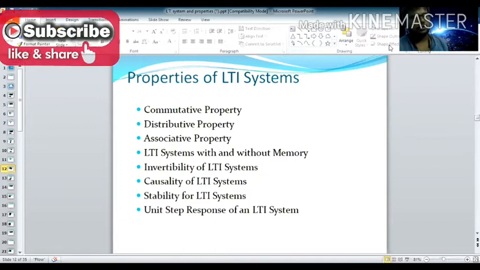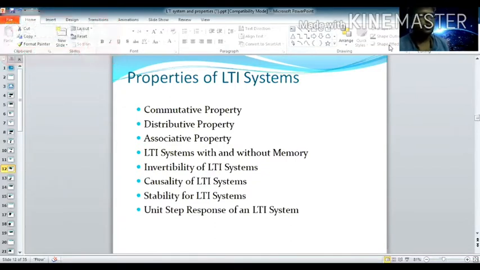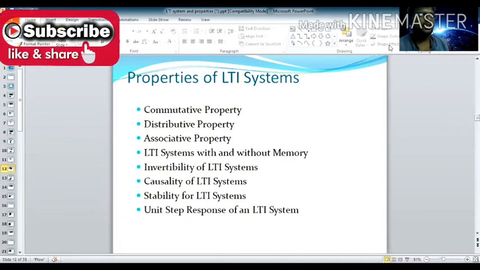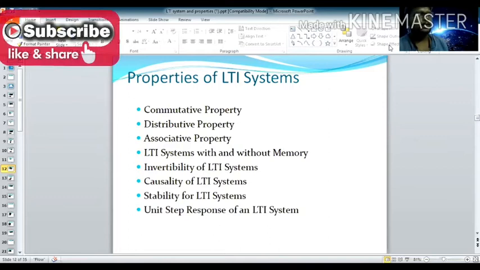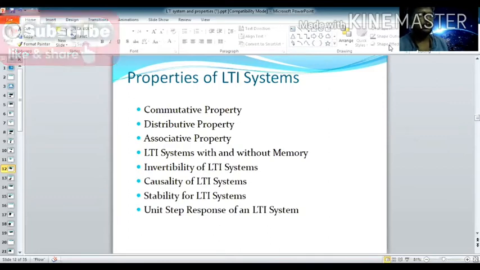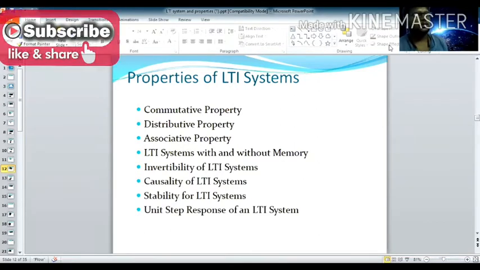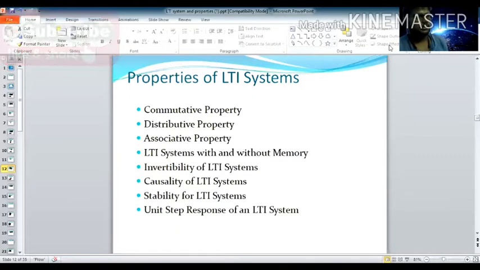In the previous video, we covered LTI systems, different types of LTI systems, the convolution integral, how you obtain the convolution integral expression, and properties of LTI systems. Today we will learn in more detail about the properties of LTI systems.